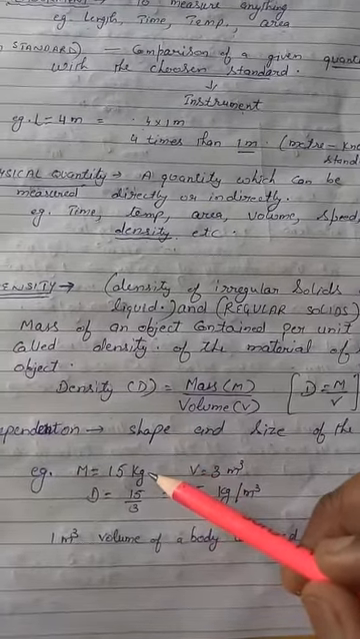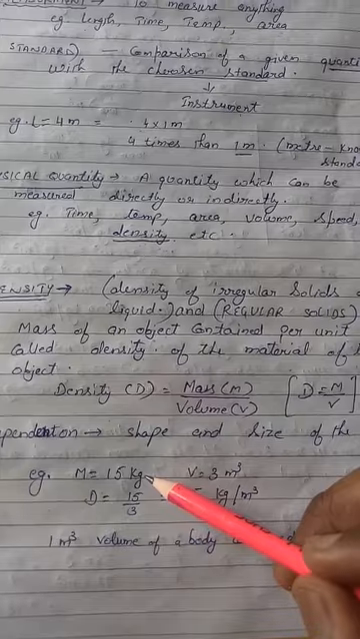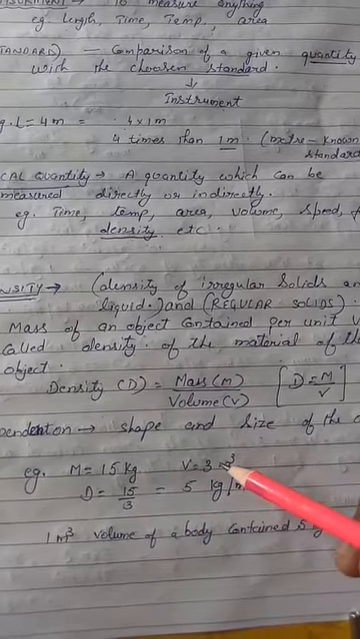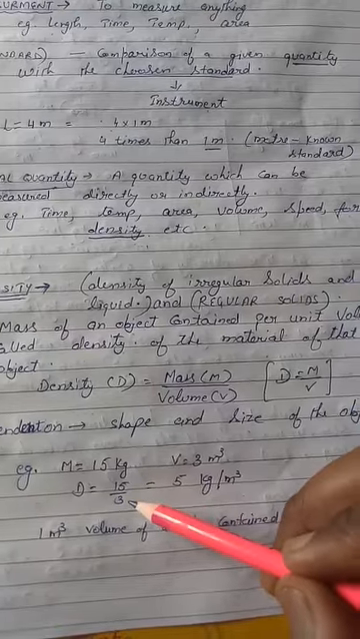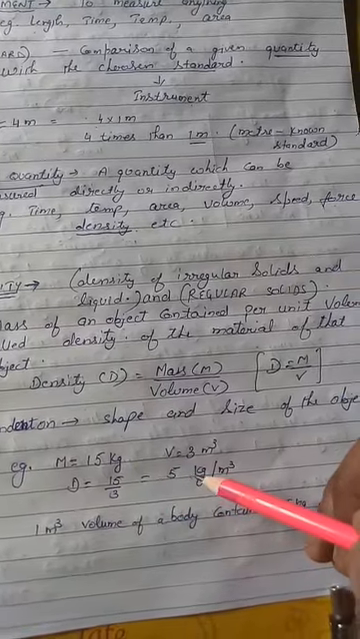If we have any substance which has a mass of 15 kilogram and a volume of 3 meter cube, then if we put in the formula, 15 over 3, it will be equal to 5 kg per meter cube.